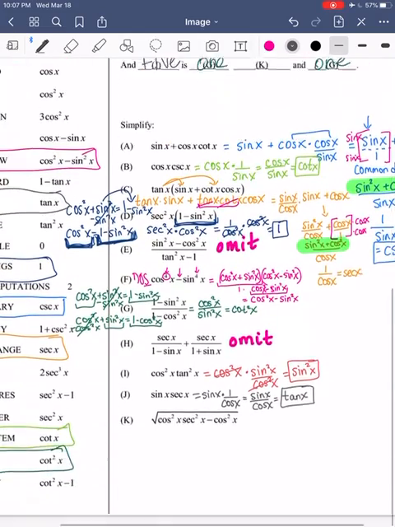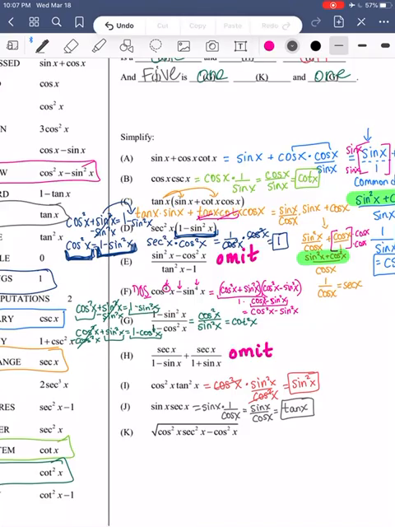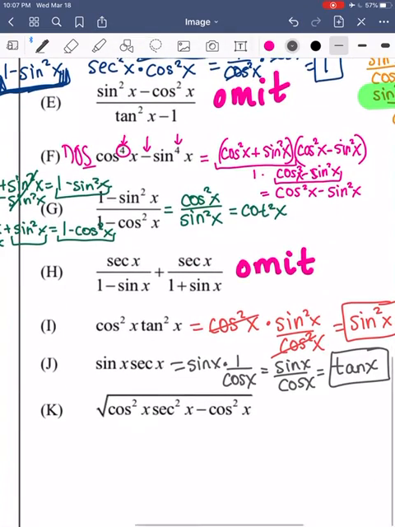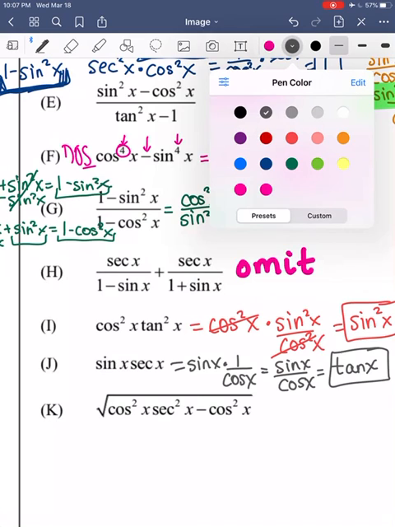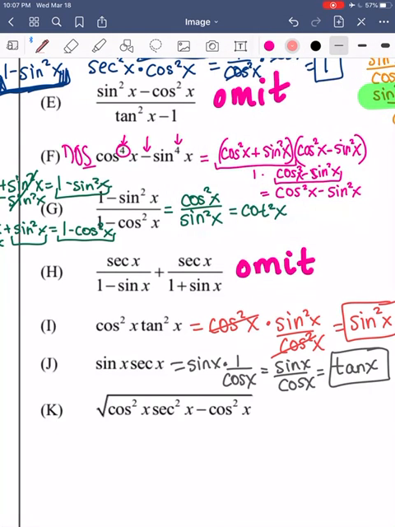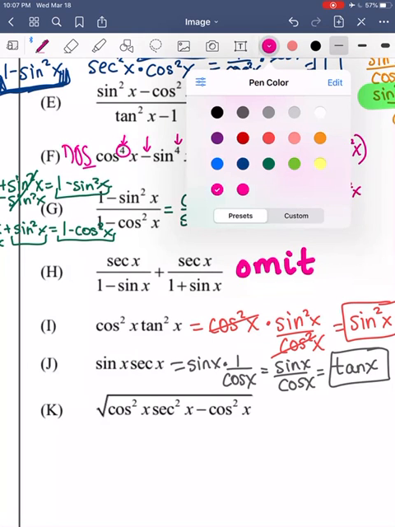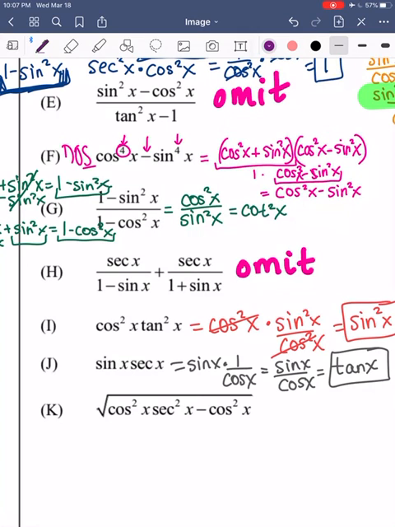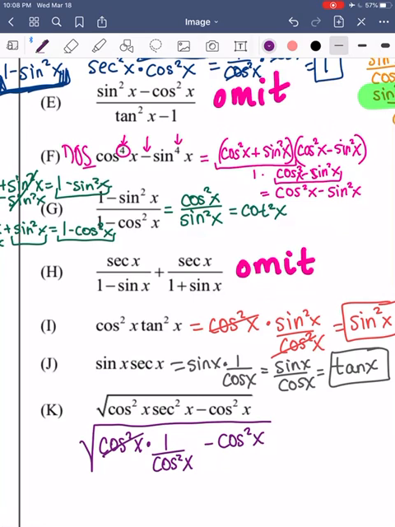All right. And then k is our last one. So k looks really complicated, but here's my suggestion: don't get too wrapped up that k looks complicated, because it's actually really not. Just kind of pretend like the square root isn't there, okay? So we're going to simplify everything in the square root first, and then we'll worry about the squared in the end. So secant is going to be 1 over cosine squared x minus cosine squared x.